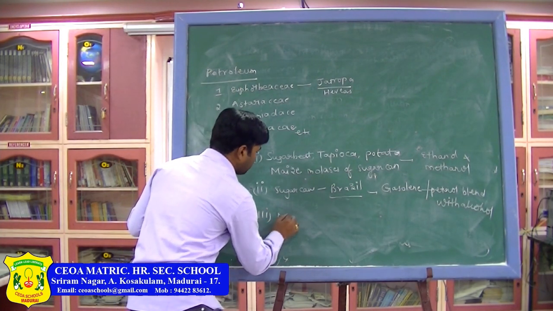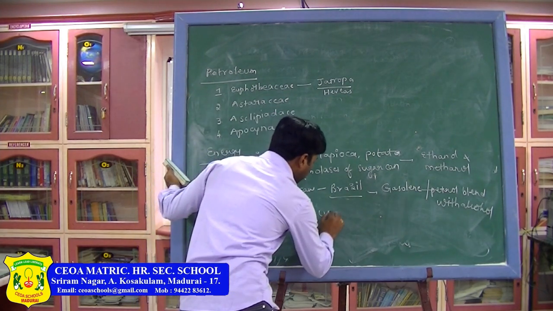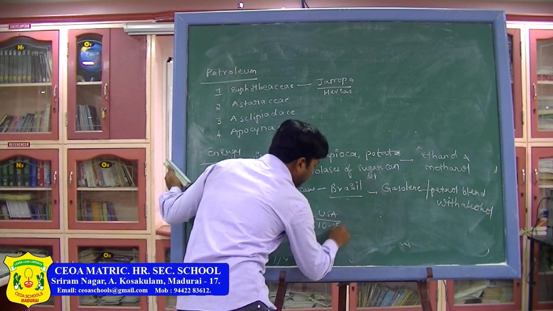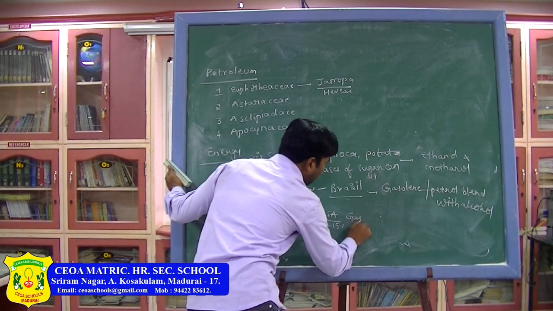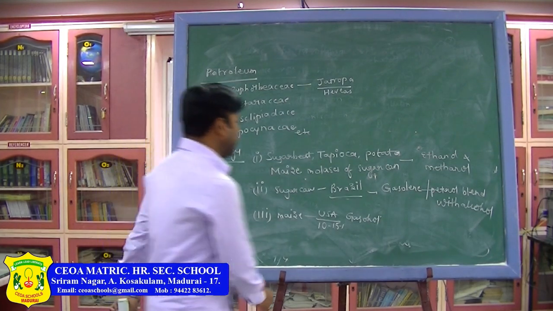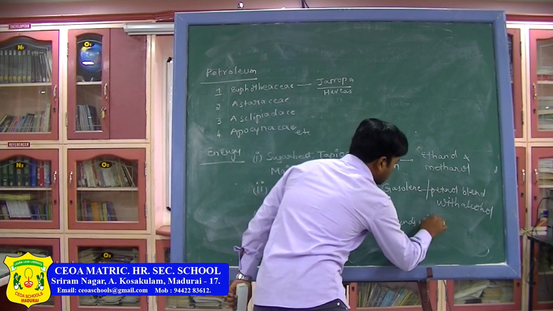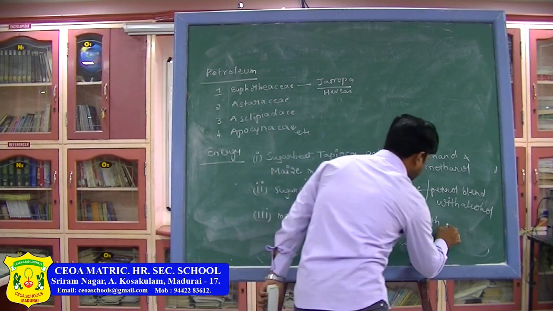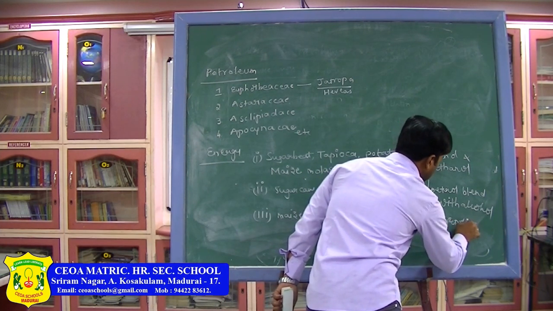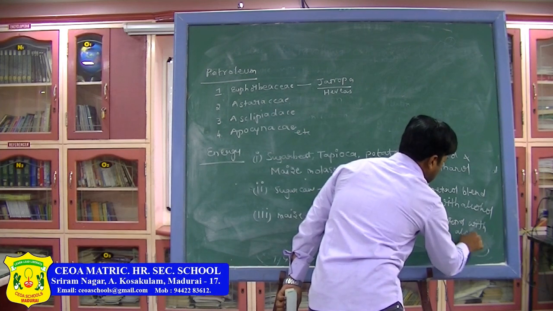Next, maize. From maize, in the United States of America, 10 to 15% gasohol. Okay, what is this? This is gasohol. Here petrol blends with alcohol.